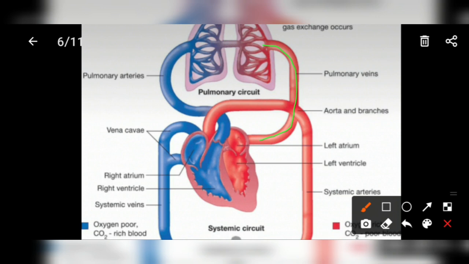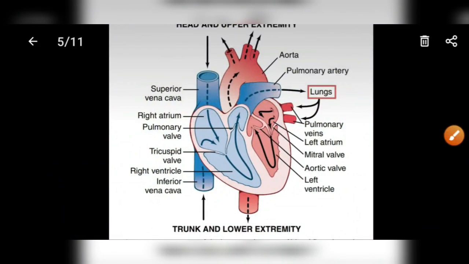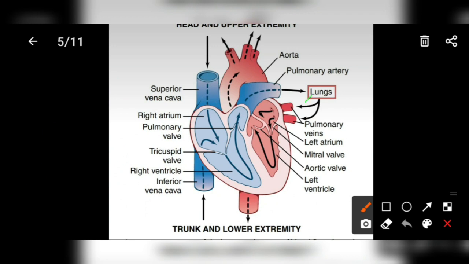From the pulmonary vein, blood comes into the left atrium, and from the left atrium blood goes into the left ventricle. Then systemic circulation starts again from here. From the left ventricle it goes into the aorta, and this will distribute blood to different parts of our body.